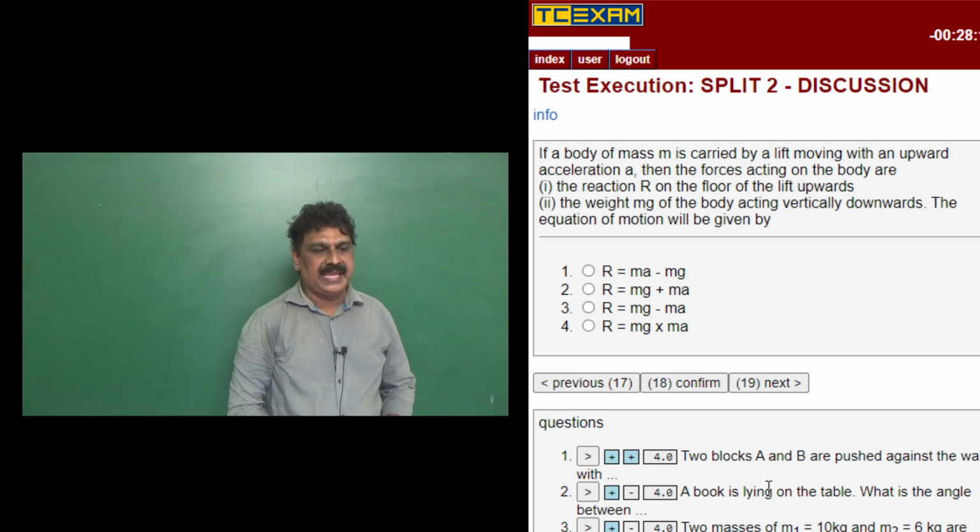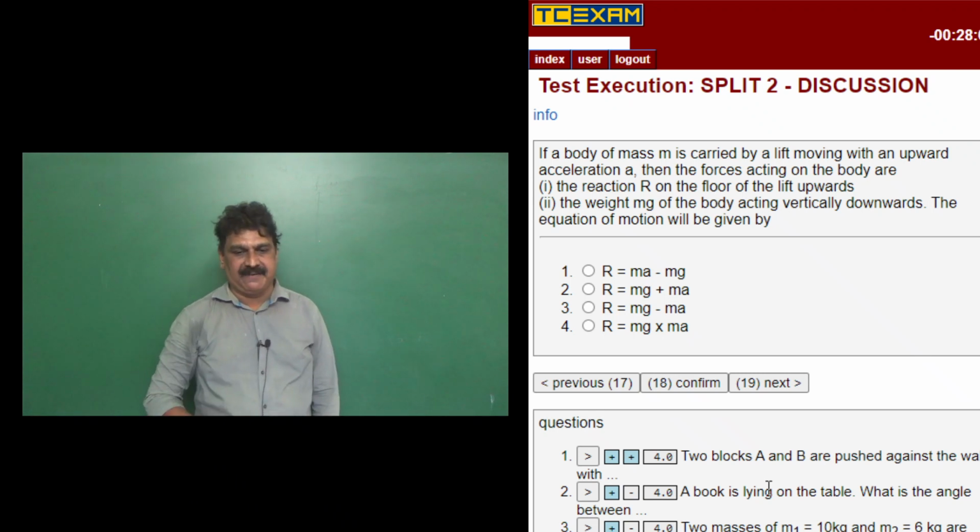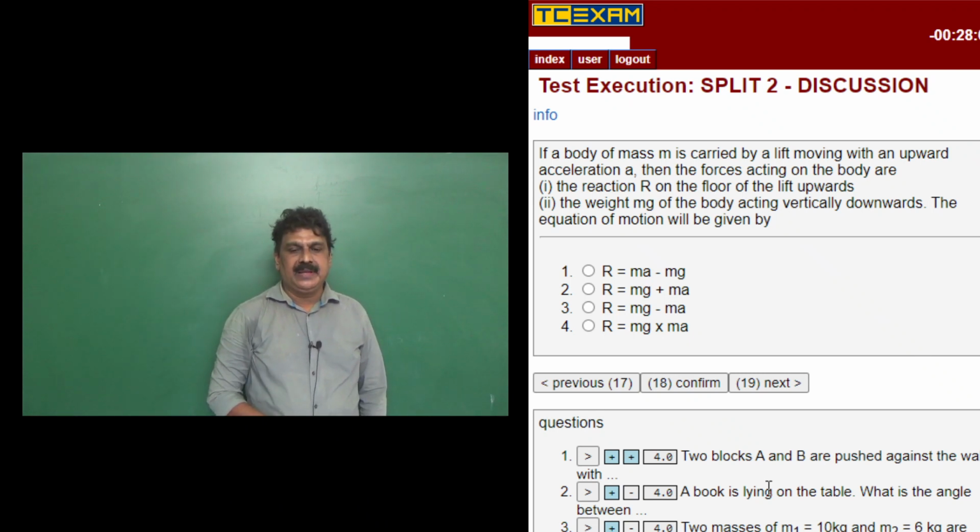Now, if a body of mass m is carried by a lift moving with an upward acceleration A, then the forces acting on the body are the reaction R of the floor of the lift upwards, and the weight mg of the body acting vertically downwards.